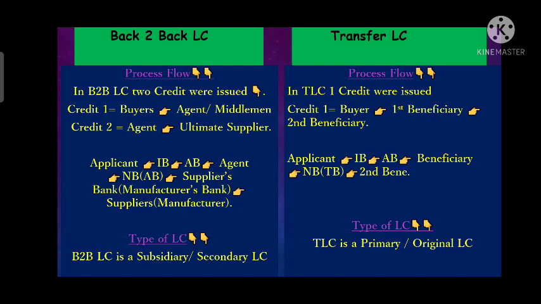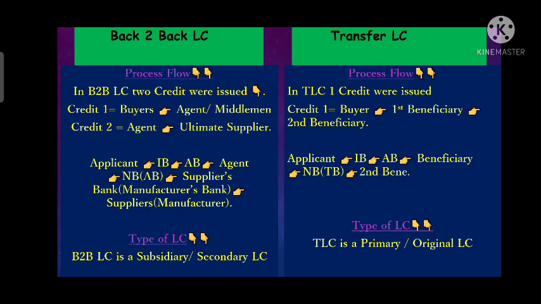So this is the process actually happen in back-to-back LC. What actually happened in transfer LC is that applicant requested his bank issuing bank to issue LC. Once issuing bank issues LC, it will forward to the advising bank. That advising bank will advise that LC to the beneficiary. Once beneficiary has received that, this beneficiary is called as first beneficiary. Whenever this first beneficiary has received the LC, then that will request the nominated bank, or we can say that the advising bank or transferring bank, to transfer that LC to the second beneficiary. So this is the flow of transfer LC.